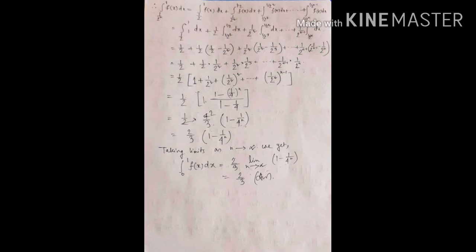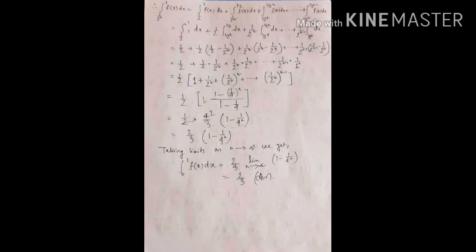Now putting these values of f(x), we see that the integral from 1/2 to 1 of dx, first putting n equal to 0, we get this value, plus the value of f(x) in 1/2² ≤ x ≤ 1/2 is 1/2.